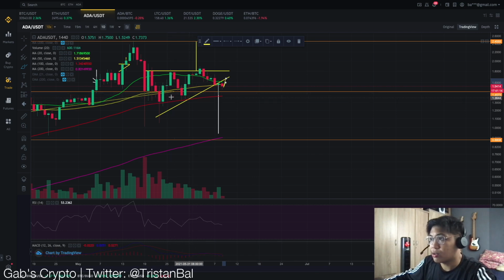Pero we also had that same bounce dito kay 100-day moving average. So if ever na we break to the downside, we might see a big support dito kay Cardano sa 100-day moving average.